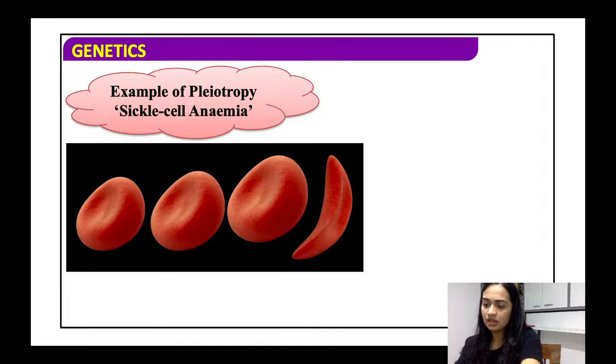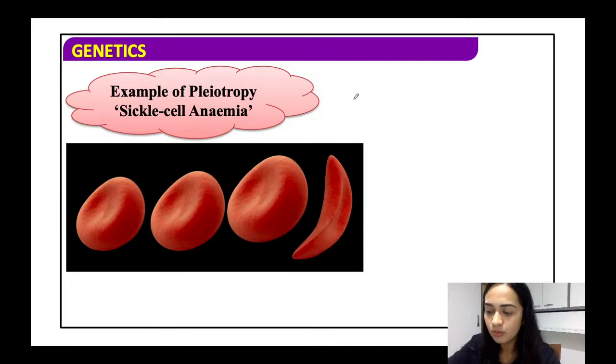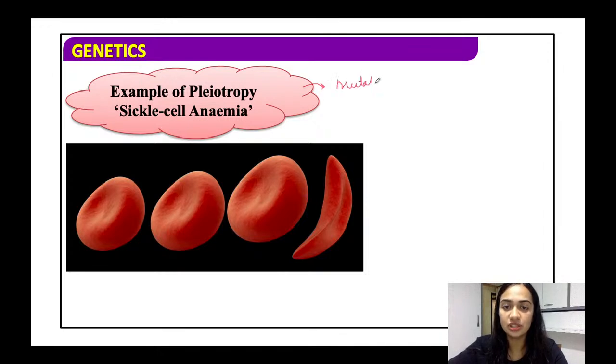So basically, why do we say that sickle cell anemia is pleiotropic? Because, see, why is sickle cell anemia caused in the first place? It is basically caused because of the mutated, that is, the mutated HBB gene. All right. So whenever the gene carries the S, whenever there is this condition, all right.